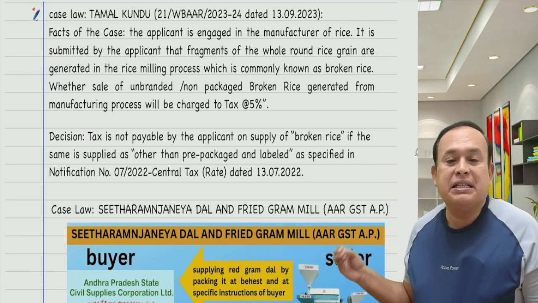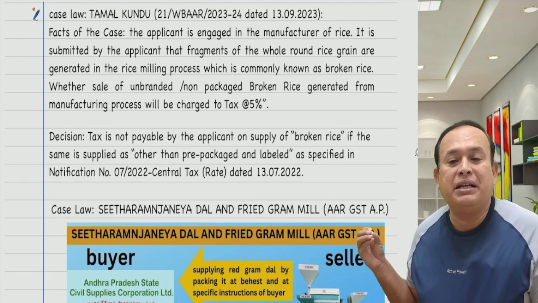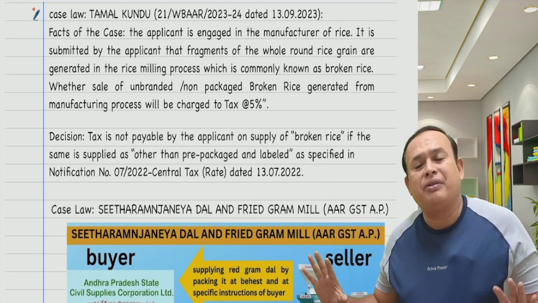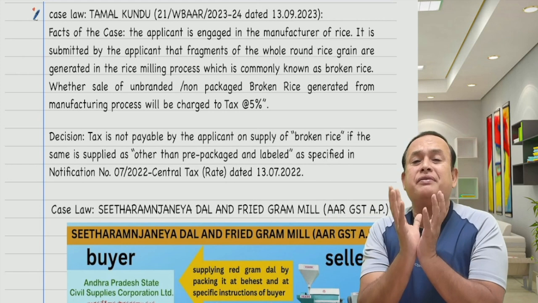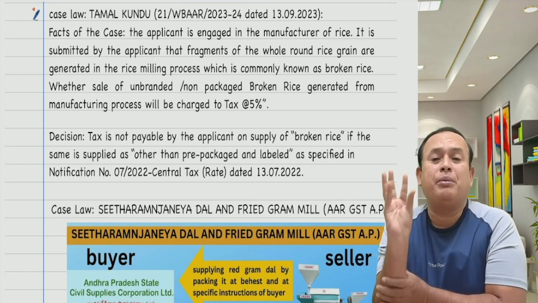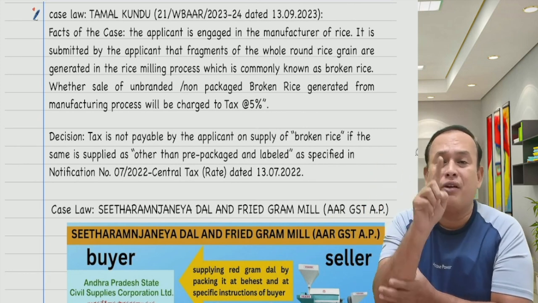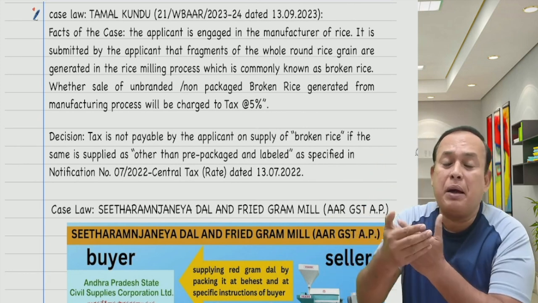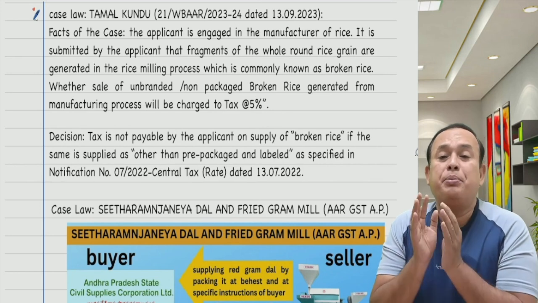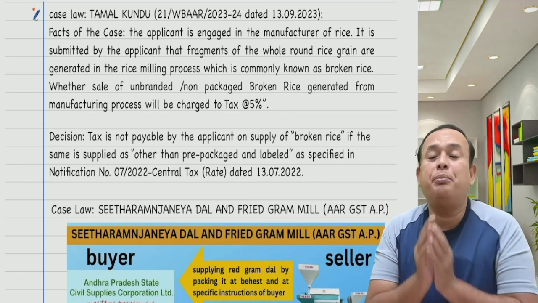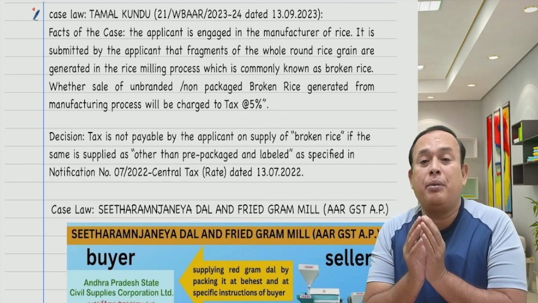This was beautifully explained by the Authority for Advance Ruling, Andhra Pradesh, in the case of Sita Ramanjaneya dal and fried gram mill. But the case law is not required. What is important here is the spirit of the case: where the buyer instructed the supplier to pack according to his requirement, and packing has been done and supplied to the buyer, in that case it is not a pre-packed commodity.